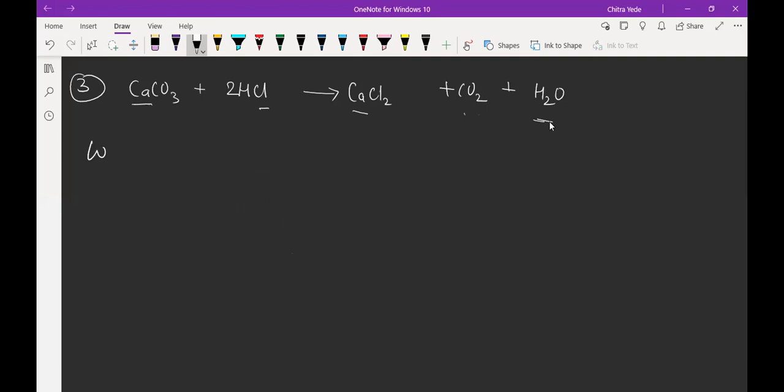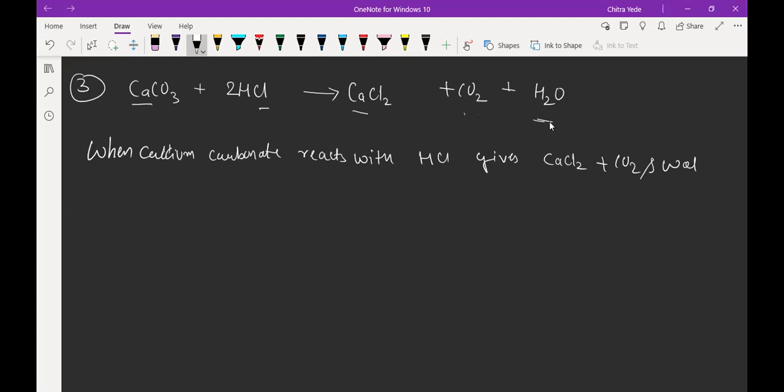So when calcium carbonate reacts with hydrochloric acid, it gives calcium chloride, means CaCl2, then carbon dioxide and water. Okay, so this is the description for the reaction.